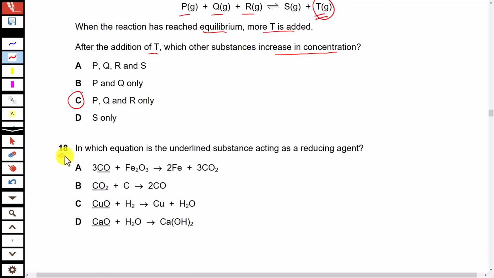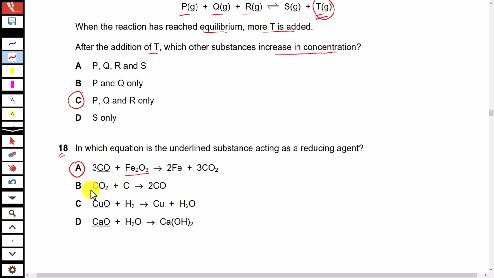Question 18. In which equation is the underlined substance acting as a reducing agent? Start with option A. Here the underlined substance is carbon monoxide and in this reaction it is gaining oxygen. So because it is gaining oxygen, it itself is oxidized and it is reducing Fe2O3 to iron. Yes, that is the correct option.